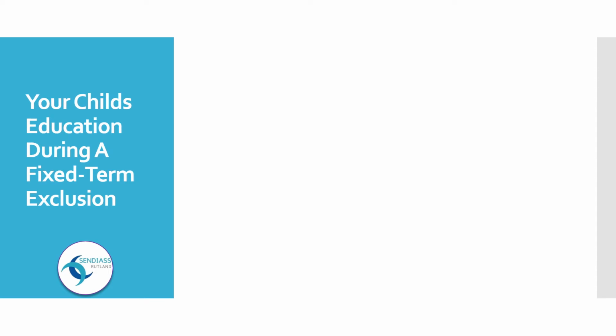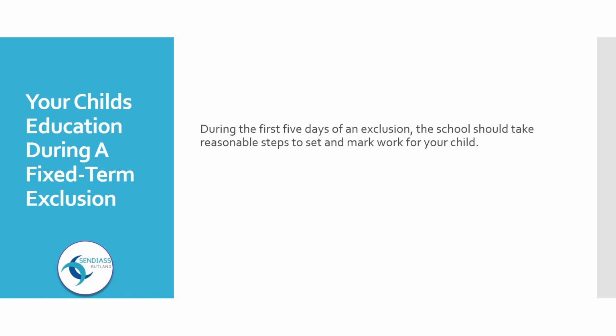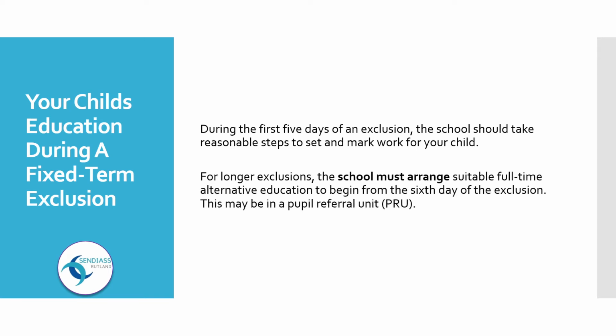Your child's education during a fixed term exclusion. During the first 5 days of an exclusion, the school should take reasonable steps to set and mark work for your child. For longer exclusions, the school must arrange suitable full-time alternative education to begin from the 6th day of the exclusion. This may be in a pupil referral unit, PRU.